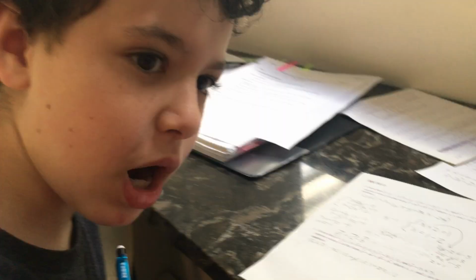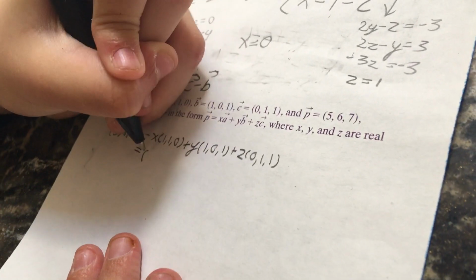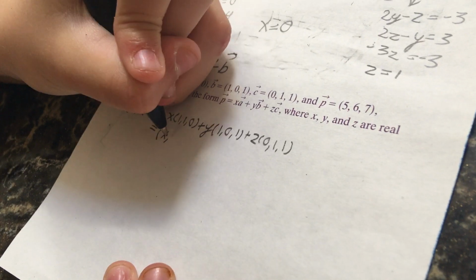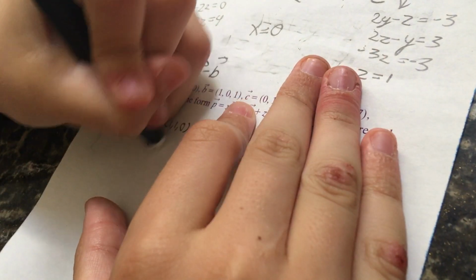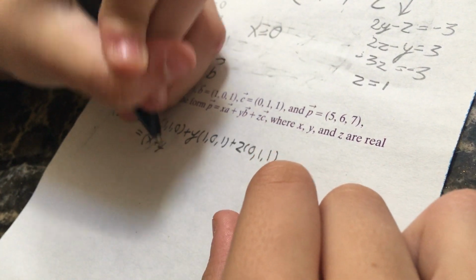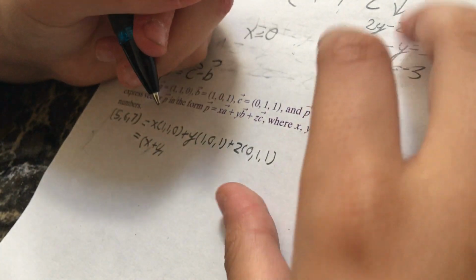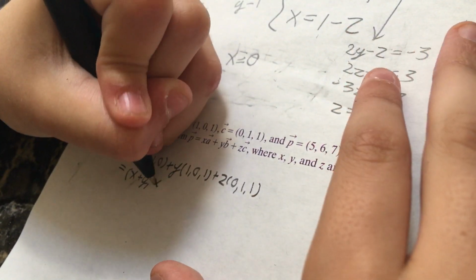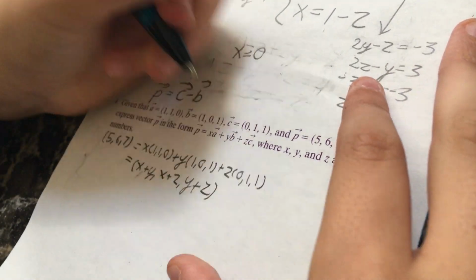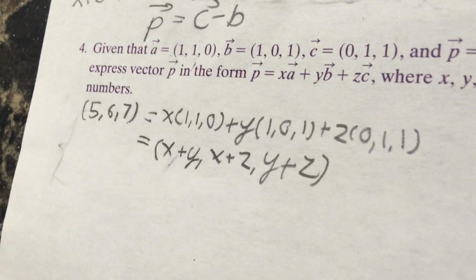Going back to our problem, from our formula, we should have the components X plus Y without a Z, strangely enough, and X plus Z with Y plus Z. Now it's kind of weird, and it can be in other forms.